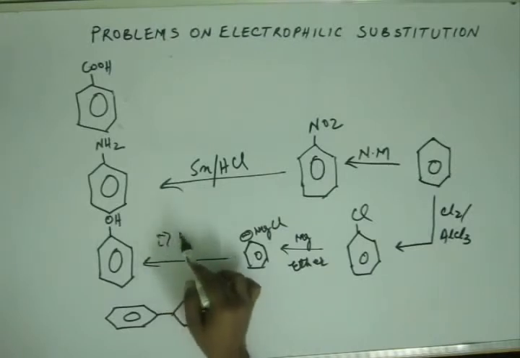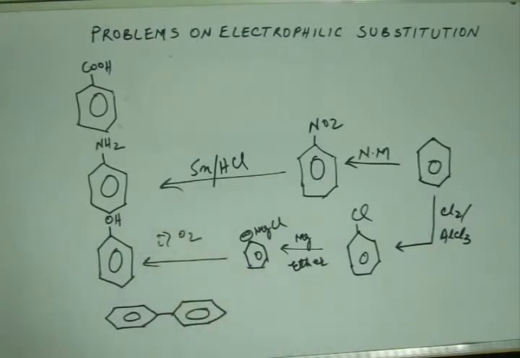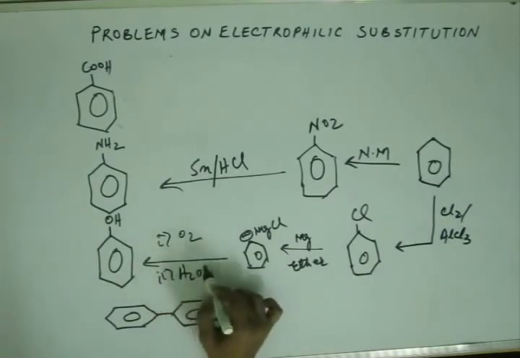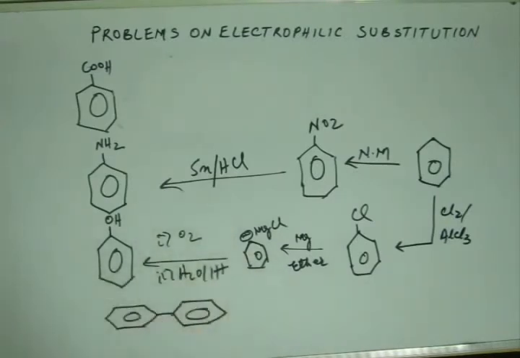First reaction by aerial oxidation. You don't have to do anything, just leave the reagent in presence of atmosphere. With oxygen of the air, this will be oxidized into peroxide. That means through aerial oxidation it will be oxidized to peroxide, followed by hydrolysis. We will get phenol.